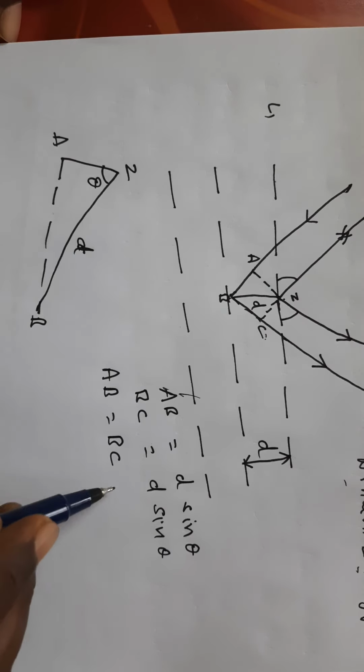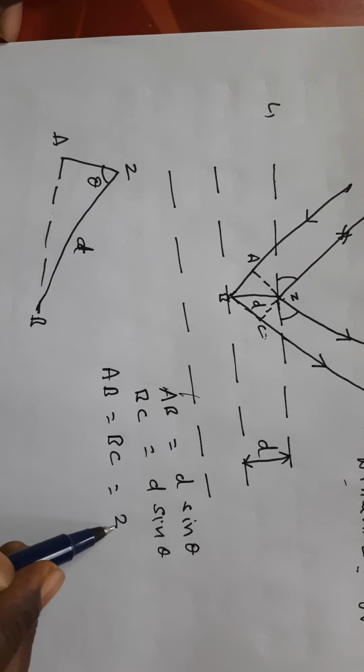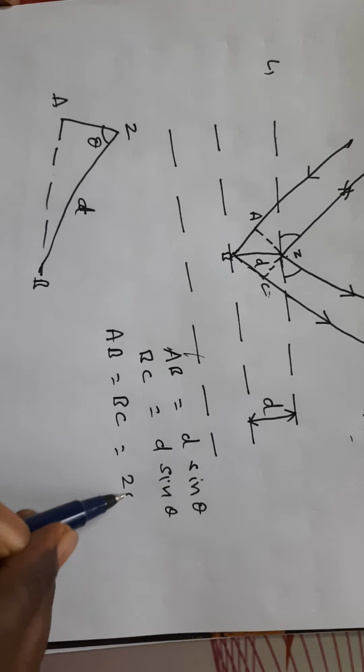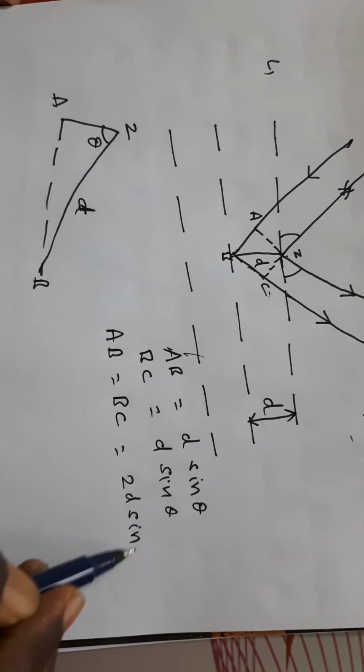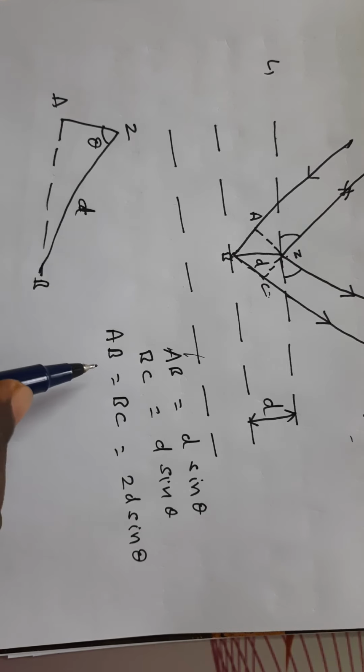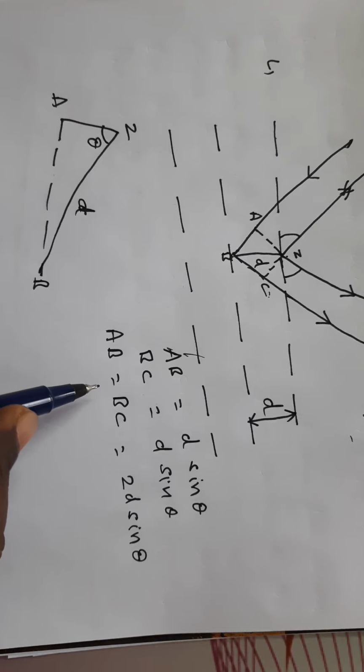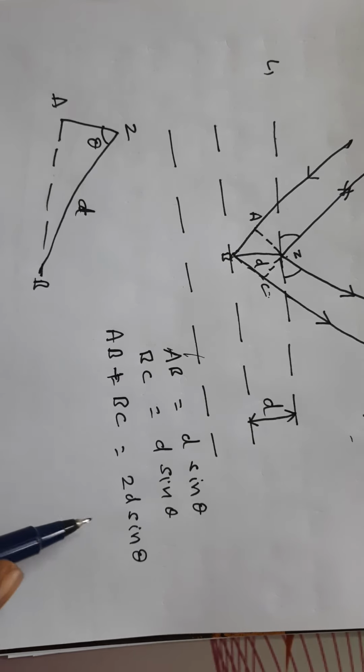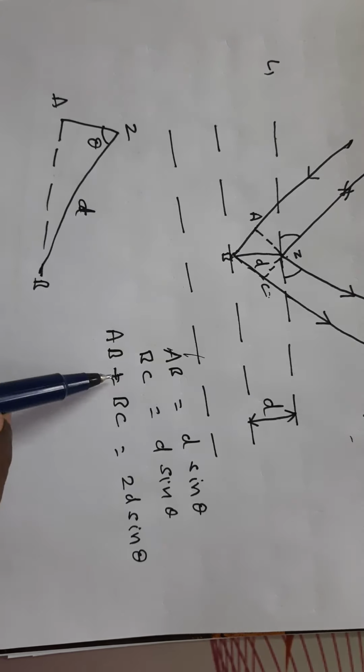The extra distance AB plus BC is equal to 2d sine theta.